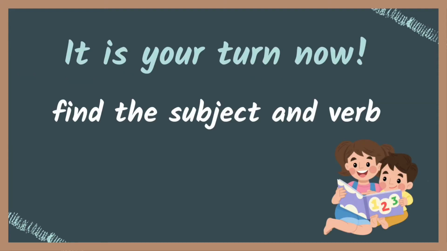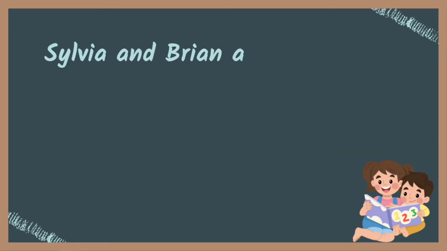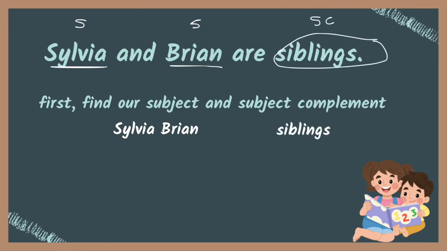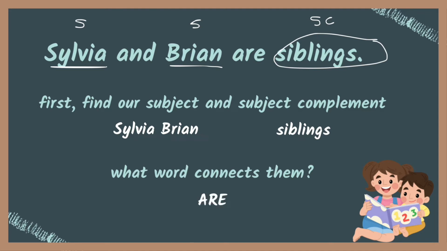Let's look at our next example that we have. It's your turn. We're going to find the subject and the verb of this sentence. Sylvia and Brian are siblings. So the first thing we have to do is find our subject, and we have two here, Sylvia and Brian, and then find our subject complement, and that's the word siblings. So what comes between them and what connects or links them? The word are. So that is going to be our verb. So I always like to underline the verb twice, the subjects once, and I like to circle the subject complement, as you can see here in this diagrammed sentence.